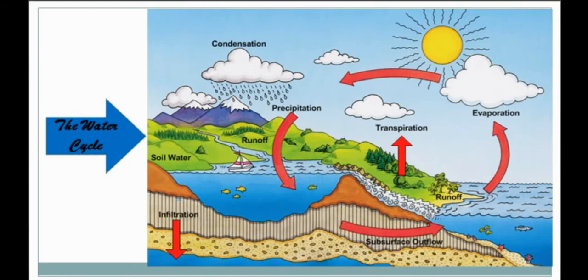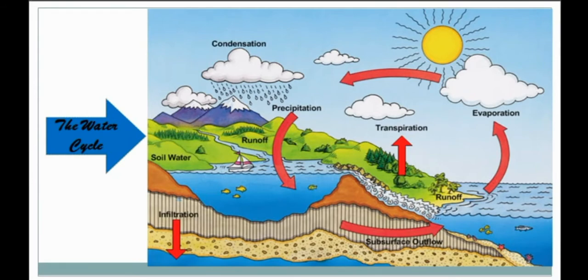And high up in the sky, what happens? This water vapor comes in contact with cold air and it cools down to form tiny drops of water. This is called condensation. And these tiny drops come together to form clouds.